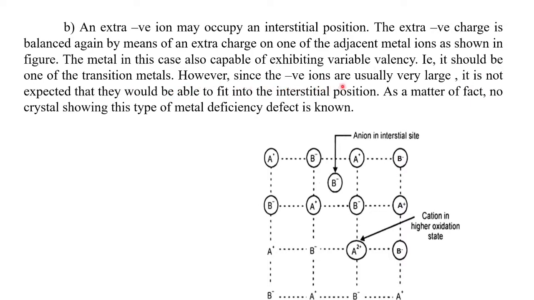However, since the negative ions are usually very large, it is not expected that they will fit in the interstitial positions. As a matter of fact, no crystal showing this type of metal deficiency defect is known. So it's a chance only. The metal deficiency defect can be of two types. Either a cation can be vacant or an anion can occupy an interstitial site. But it is very difficult because anion size is much higher, so it is not possible for an anion to occupy the interstitial position. So there is no defect shown like this, only a theoretical explanation for metal deficiency defect.